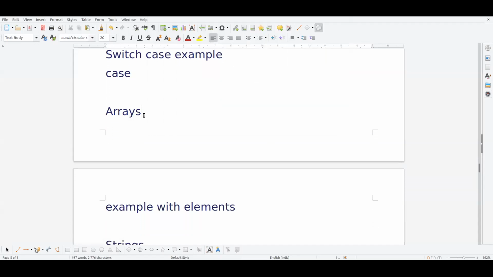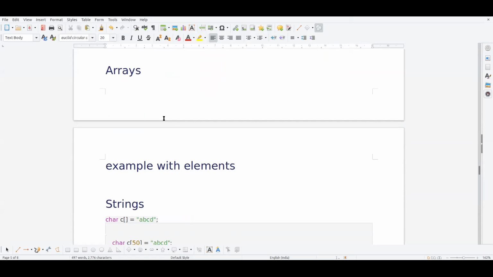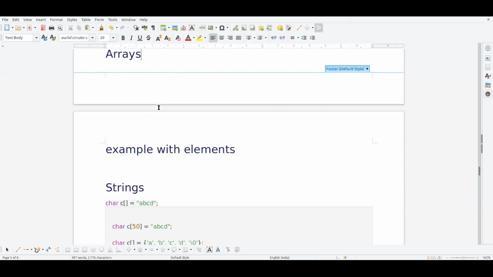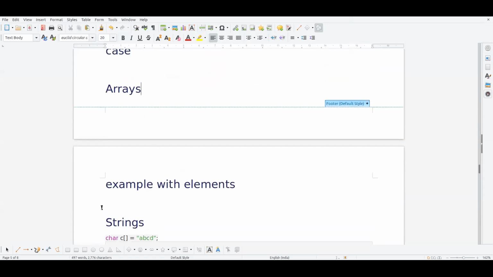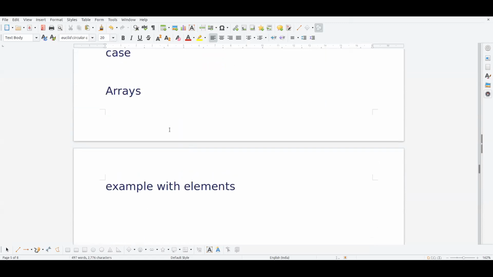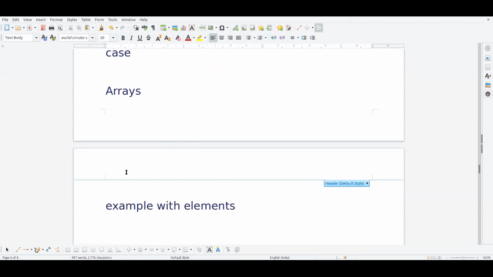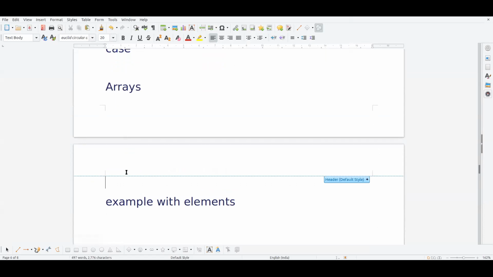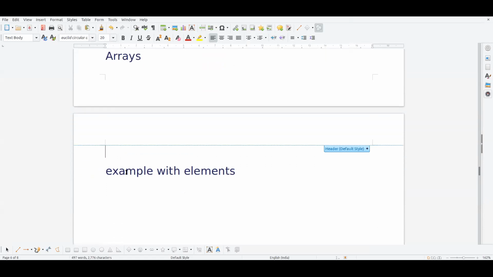Next topic is arrays. Most interesting topic. So in arrays, first, what is an array?